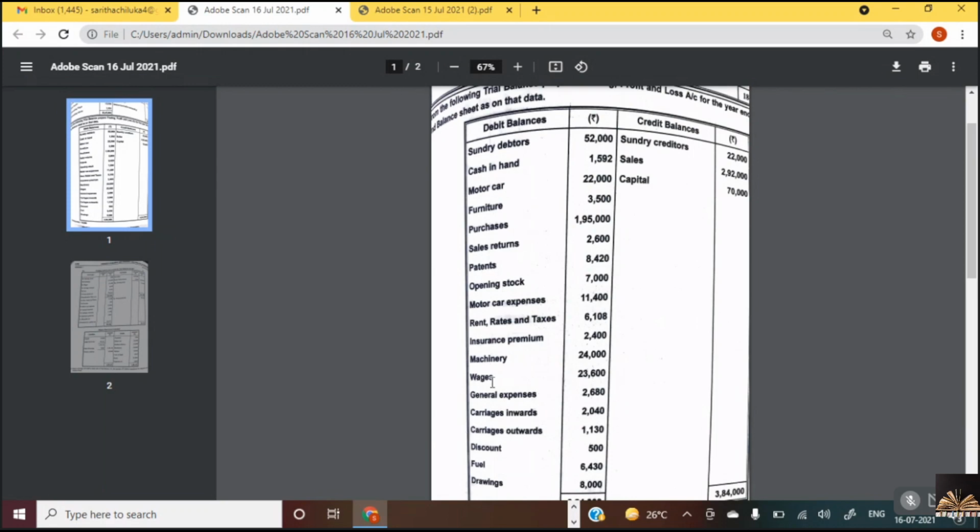Then we have wages. Carriage inwards comes where? Debit side of trading account. Very good. Carriage outwards comes in the debit side of profit and loss account. Now quickly, all of you try this problem and tell me the gross profit.